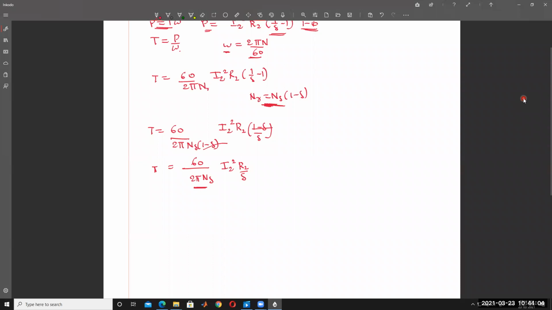Then torque is equal to K into I2 square into R2 divided by S. So this is the formula.